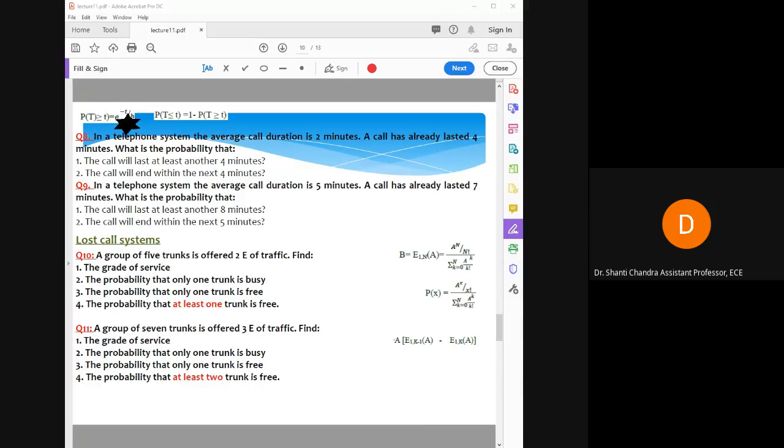So you have t equal to 4, and you have h, the holding time, equal to 2. You just put these two values in this formula and you will get the answer. So you just solve it and give me the answer. Write your answer in the chat box.